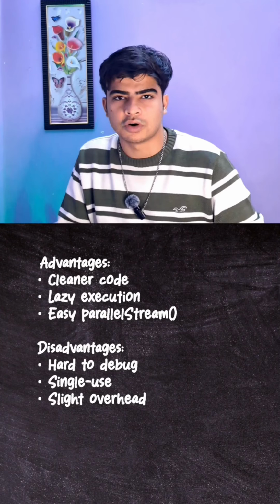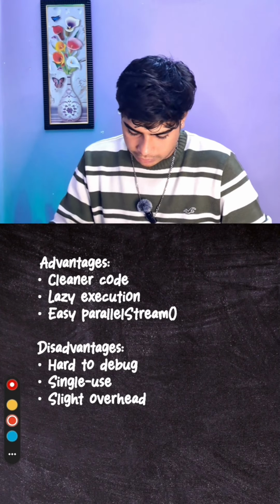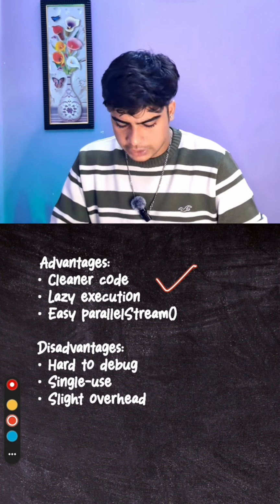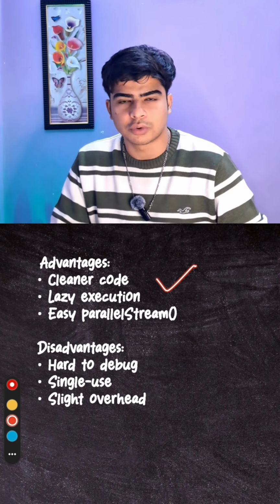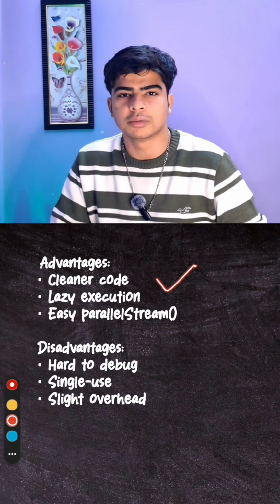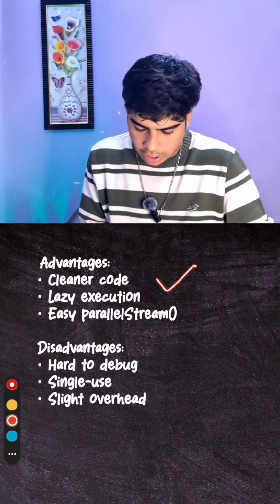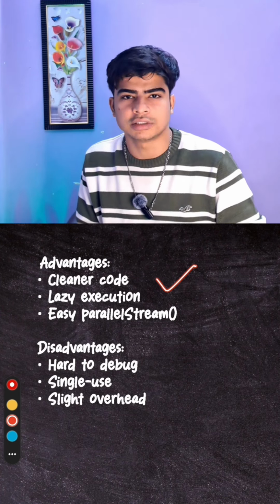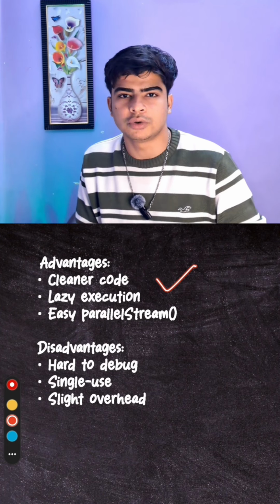The advantages of using Stream APIs are that we have cleaner code with the Stream API approach. We have lazy execution, meaning if we only need to process the data, we can write the code and not get any kind of output till the terminal operation is called. And the disadvantage is that it is hard to debug because all the processing goes on inside the functions. So it is a slight overhead when we need to debug inside our program.